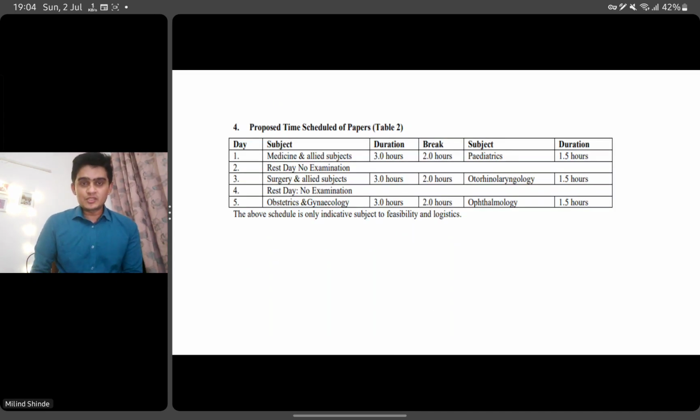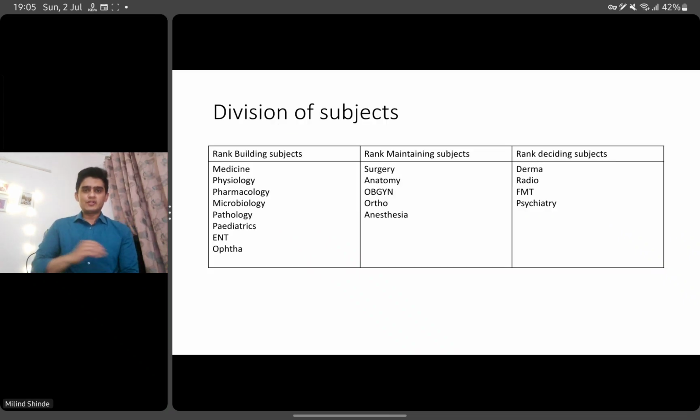और हम अगर प्रपोज्ड एग्जाम की बात करें कि how exam will be, so there will be around 4.5 hours of total exam each day, distributed into medicine and allied subjects. और आफ्टरनून में आपका पीडियाट्रिक्स का एग्जाम होगा, surgery and ENT, and obstetrics and ophthalmology. So there will be 2 papers each day with 1 day gap in between. And again, as they have said, this is just an indicative timetable, so we have to wait for the final.